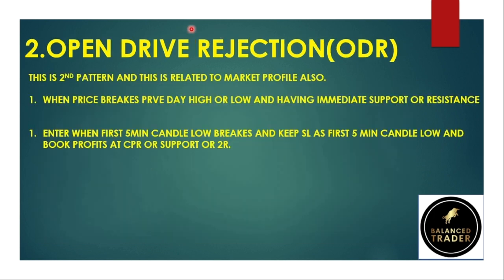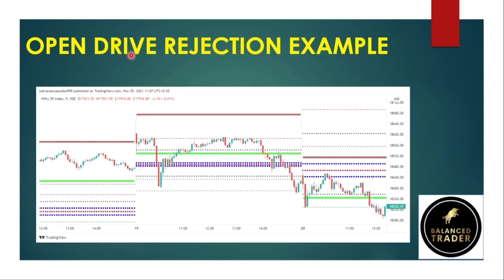And this is all about the open drive rejection pattern or setup. So this is the example. There is a Nifty 50. A gap up has happened and it doesn't sustain the gap, so it is facing resistance here, and it has closed below the first 5 minute candle low and also the previous day high. It breaks, so you go short here and book your profits around 2R or at a CPR. So this is the open drive rejection pattern.